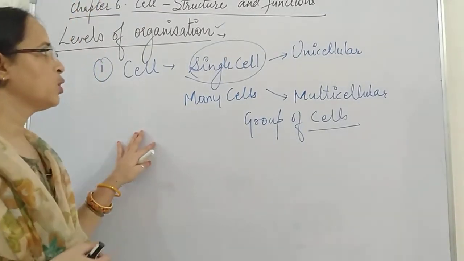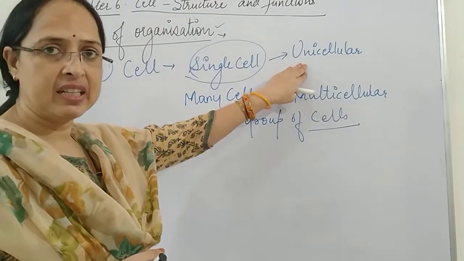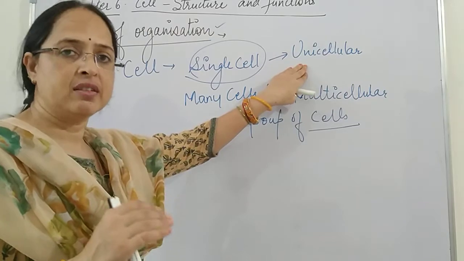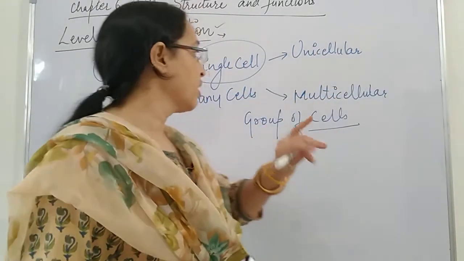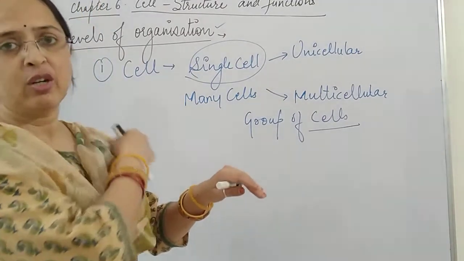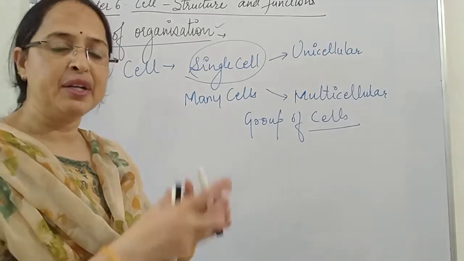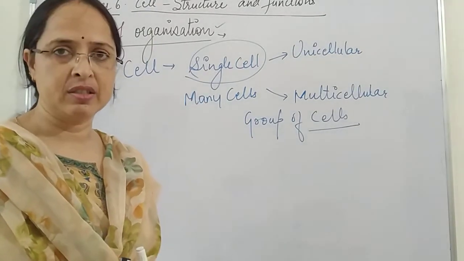First I told you that there are organisms whose body is a single cell, and they are called unicellular. All the activities of the organism body occur in that single cell only. Second, we talk about multicellular animals, meaning the animal body is made up of many cells and different groups of cells perform different functions.